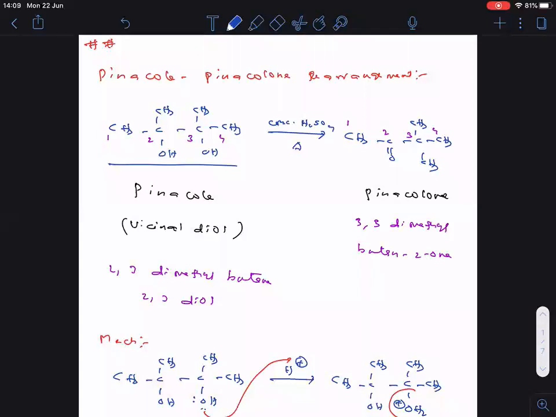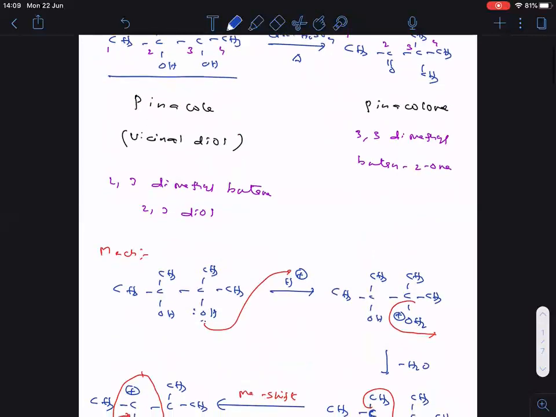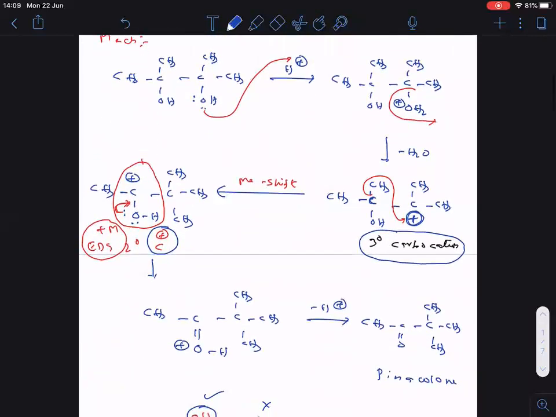This is the first starting reaction of the pinacol to pinacolone rearrangement mechanism, you see.